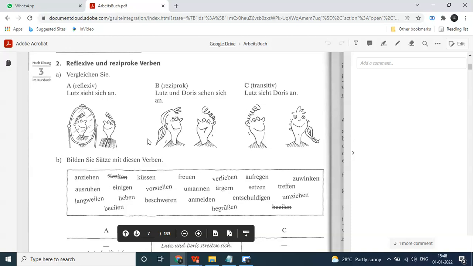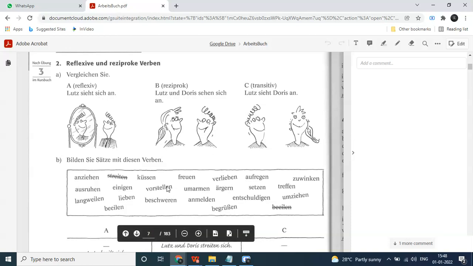We are going to use the reflexive pronoun. Wir müssen uns küssen. Sie möchten sich küssen. Ich möchte mich küssen. He wants to kiss her. Here the reflexive pronoun will not come. Er möchte sie küssen. Here I did not use the reflexive pronoun.